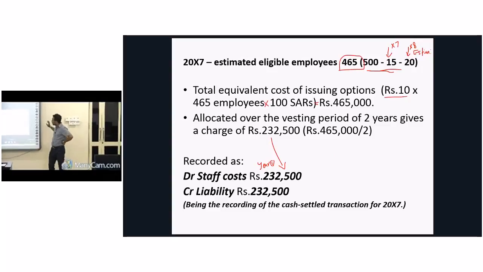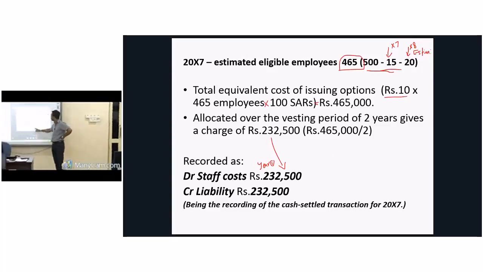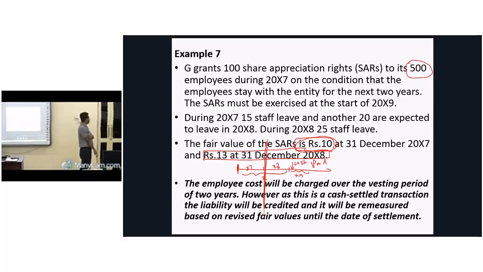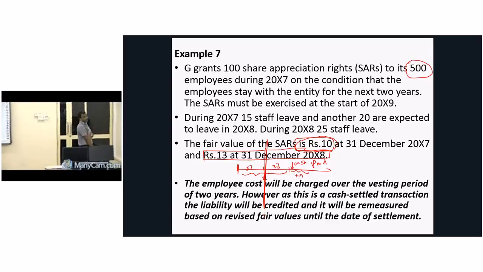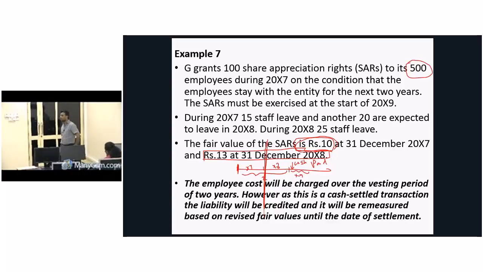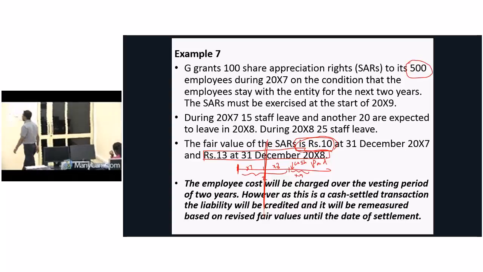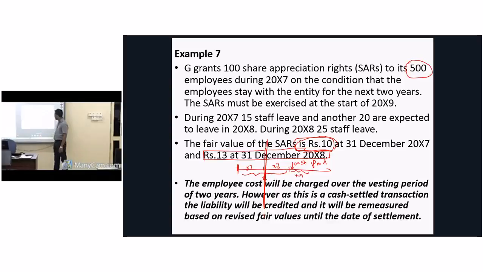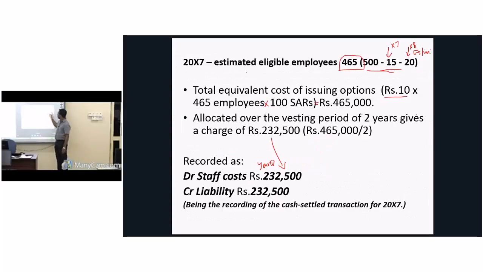Value per share is how much? Is it in the question? Look at this: the fair value of the share appreciation right at the end of year 1 is how much? 10 rupees. 10 into 465 into how many share rights? Yes, 100 share appreciation rights. Total value will be 465,000.